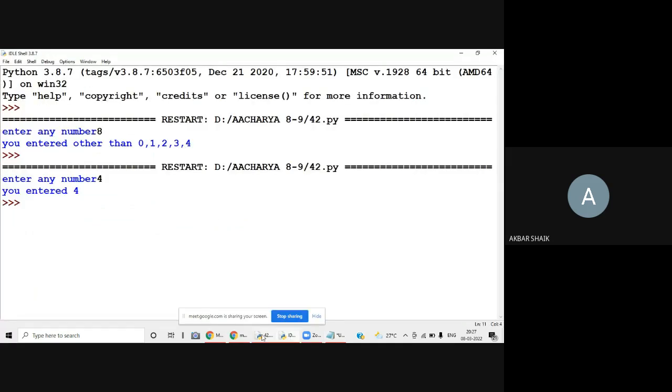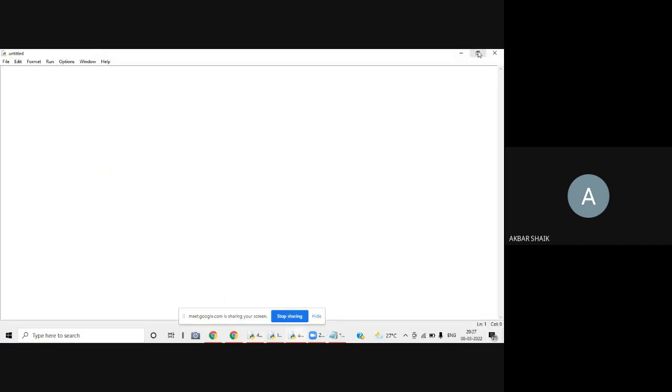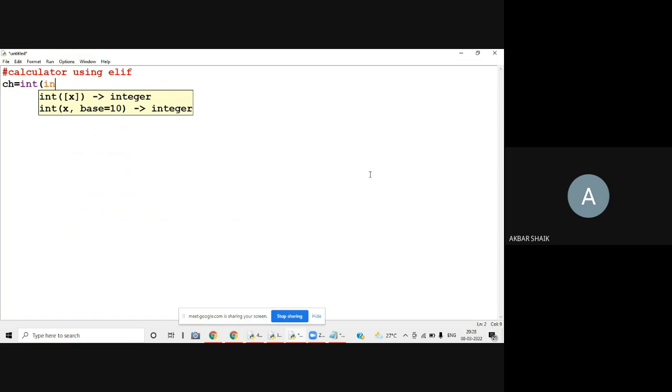Okay, so it is a very simple application. I just want to apply this ELIF: calculator using ELIF. The requirement is input, so I can call it choice. ch equals int of input, enter your choice.